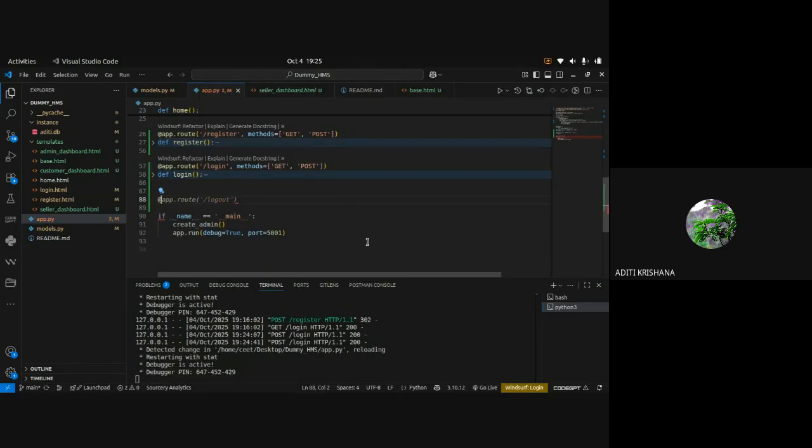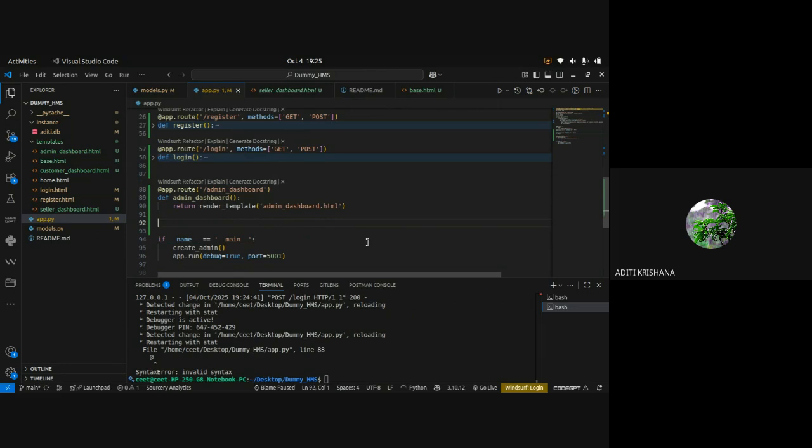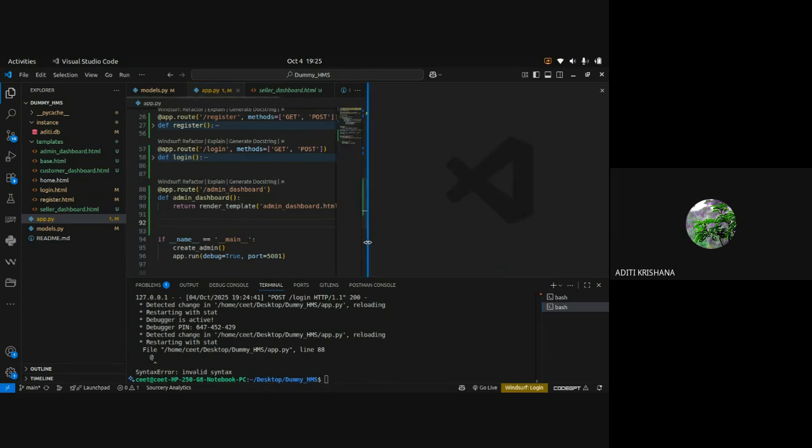Okay, so now I will be creating the routes for the dashboard pages, which will directly render the HTML page. Right now I am not showing any data.